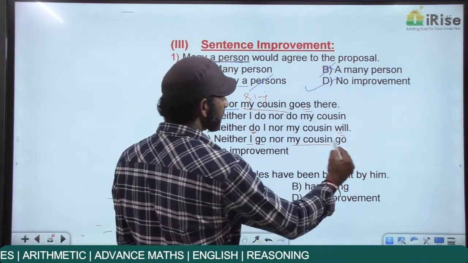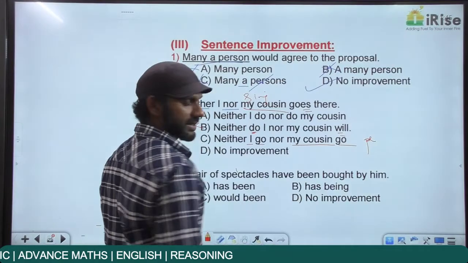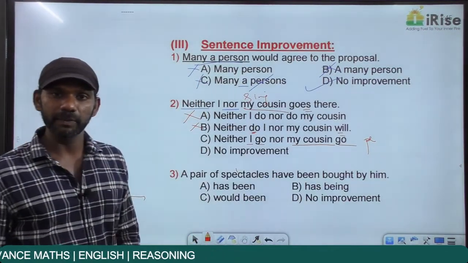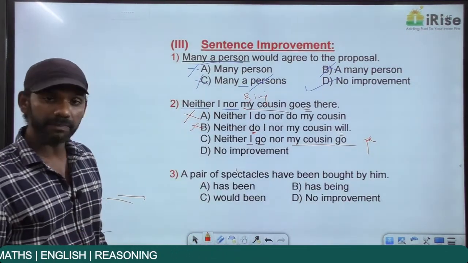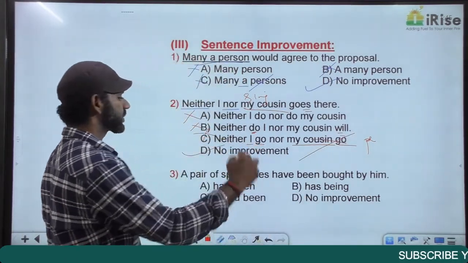My cousin is a subject here, singular. Go is a verb that is plural. If a subject is singular, the verb can never be plural. If a subject is singular, the verb must also be singular. So "my cousin go" is a wrong usage. Eliminate, the answer must be option D.